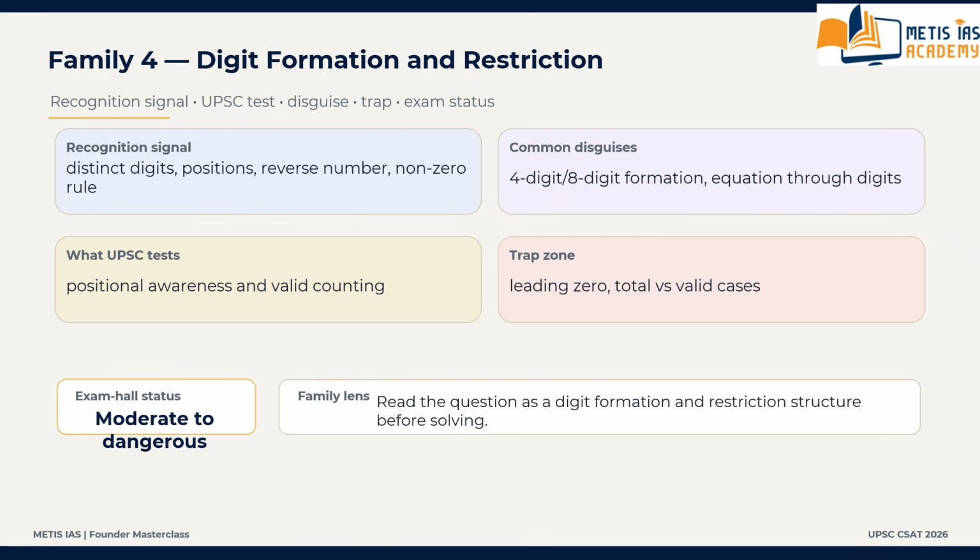What does UPSC actually test? What are the trap zones? What is the exam hall status? We have to discuss all these things in family number 4. This is one of the most structurally rich families.